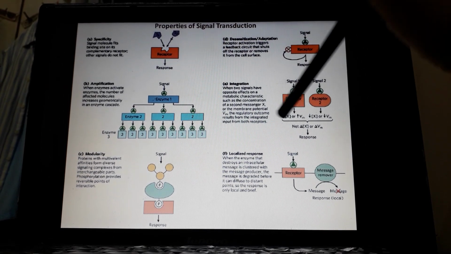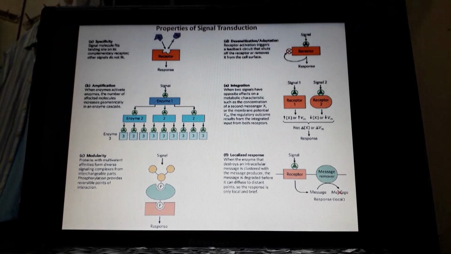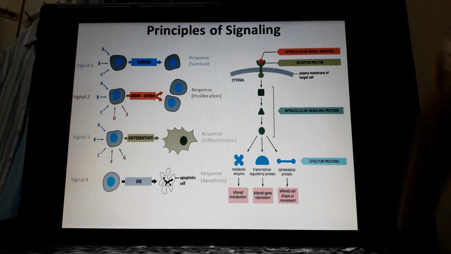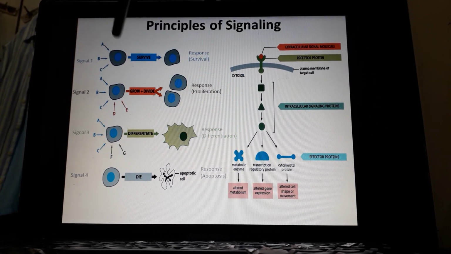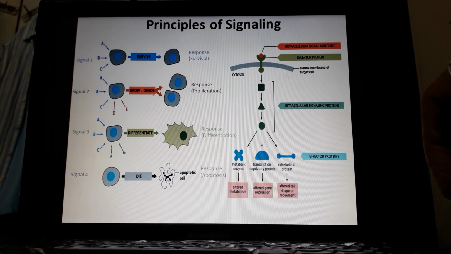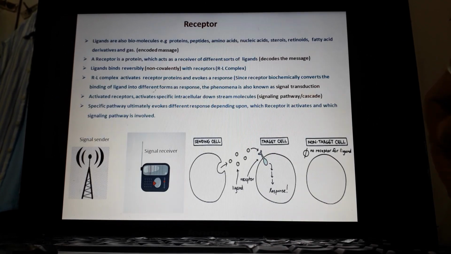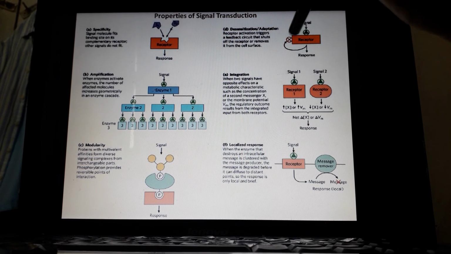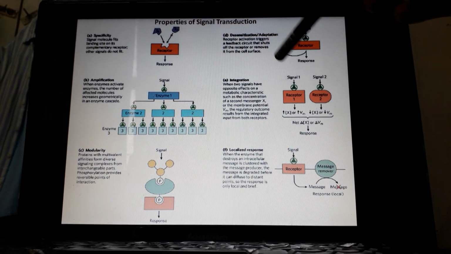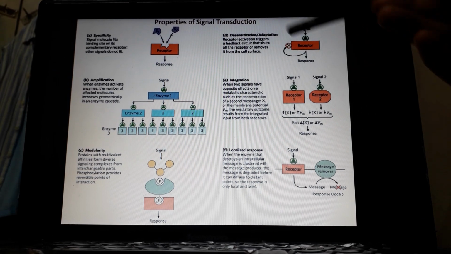Another very important aspect is integration. Since different kinds of signals are activating a particular situation in a particular cell, different kinds of molecules are activated, and these activated molecules must be integrated in a specific sense in order to give rise to a particular definitive response.